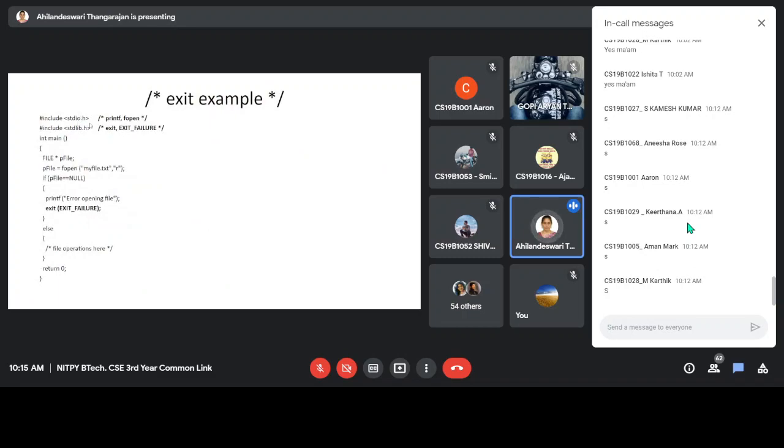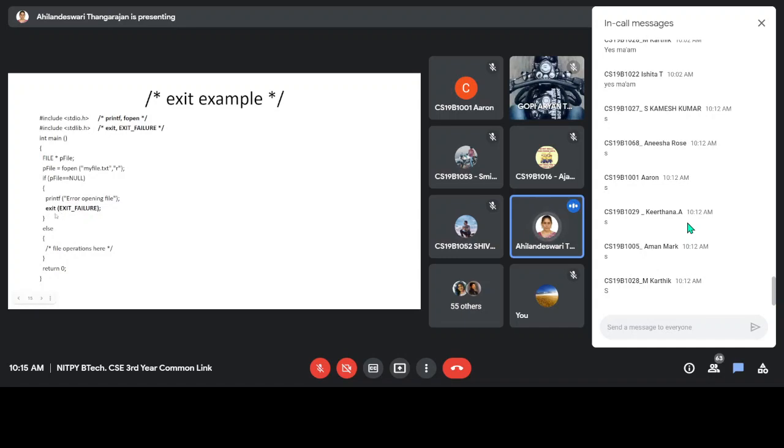So include the header file. This header file is included to make use of these functions, and stdlib for this one. Here we are creating a file pointer. Then we are opening a file, myfile.txt, in read mode. Then we are checking whether it is successfully opened. If it is not, in that case you are displaying a message, error opening file. Then it is a failure case.